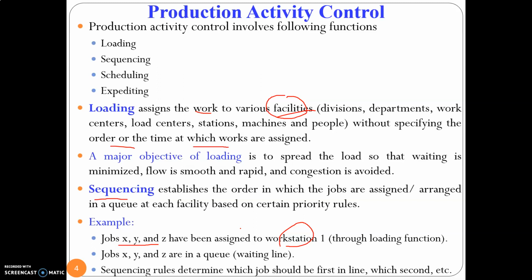But sequencing doesn't mention the start time and finish time of each job. Remember, loading will make sure that only this set of jobs is assigned to this set of machines.